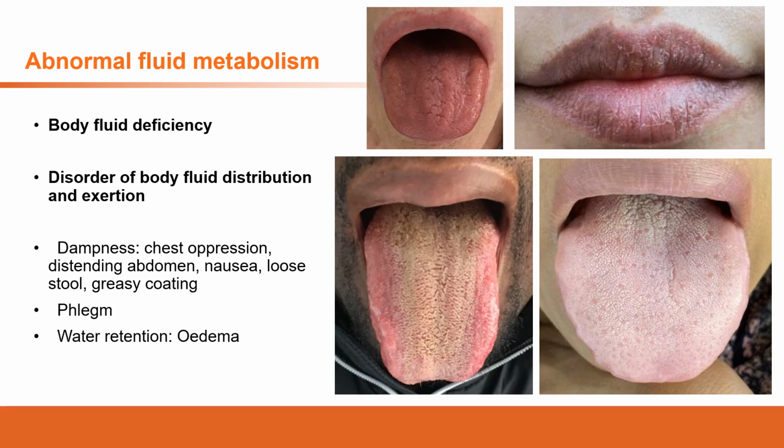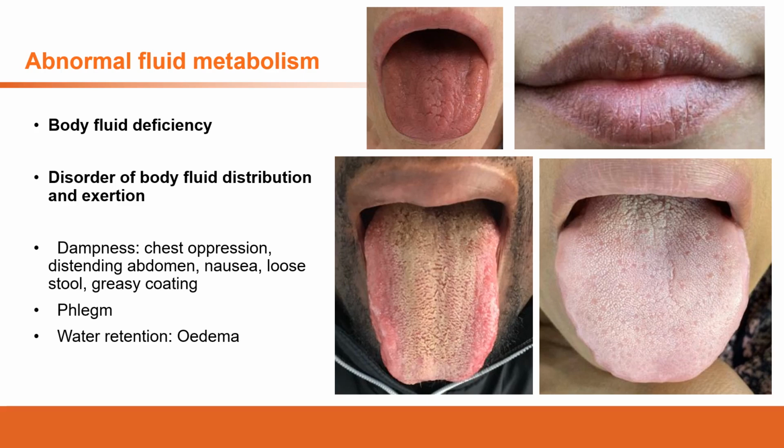So same as here, when we talk about the body fluid, we're also going to separate them into body fluid deficiency as well as the movements of the body fluid, which reflects in the formation, distribution, exertion of the body